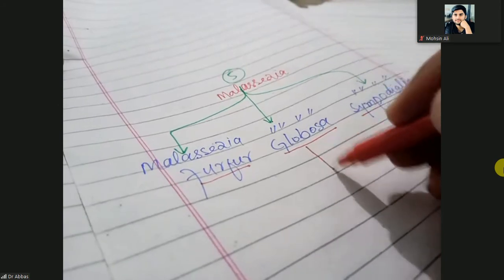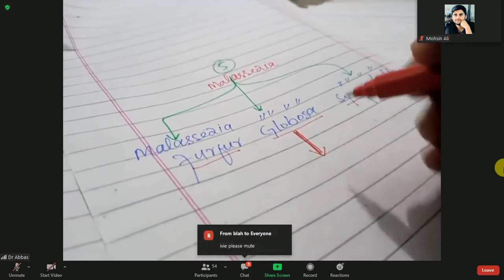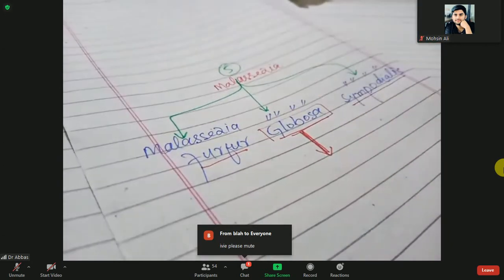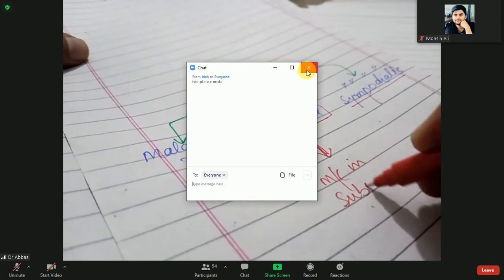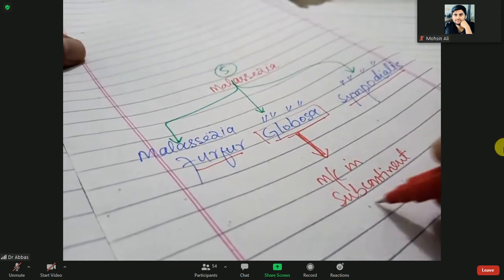But the most common in the subcontinent, in Asia, is Malassezia globosa. That is the most common in the subcontinent of Asia.